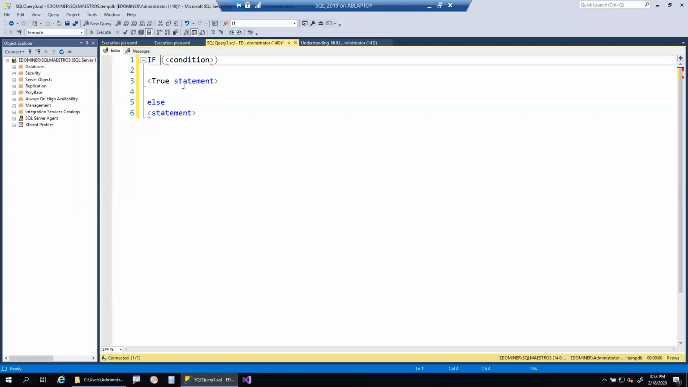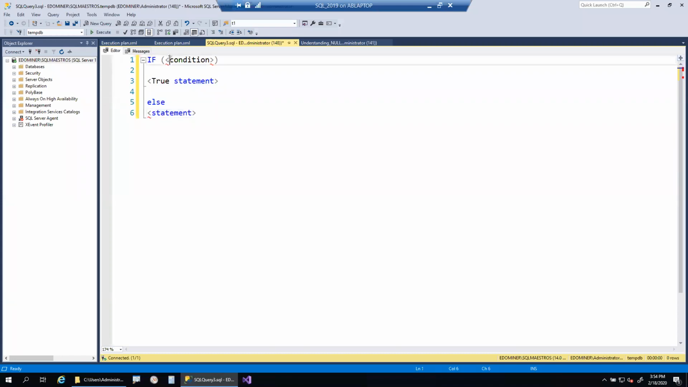So as I told you, different elements in SQL Server treat nulls differently. If the condition evaluates to true, it executes the true statement. If it evaluates to false or unknown, it executes the else statement. That is the behavior of the if statement in SQL Server.